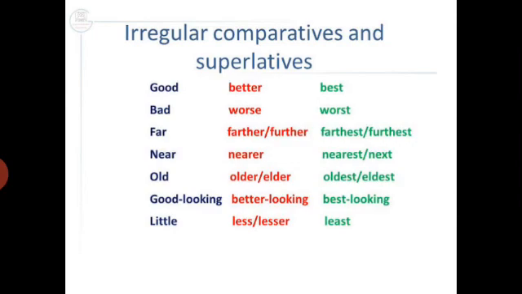Now there are some irregular comparatives and superlatives because there are no rules to be followed for making comparative and superlative degrees in these conditions, like good, better, best; bad, worse, worst; far, farther or further, farthest or furthest; near, nearer, nearest or next; old, older or elder, oldest or eldest; good looking, better looking, best looking; little, less or lesser, least. So for making comparatives and superlatives of these adjectives, we follow no rules. So these are called irregular comparatives and superlatives.